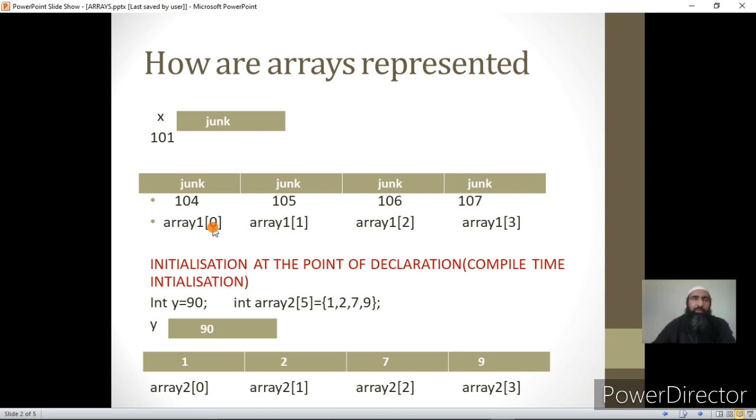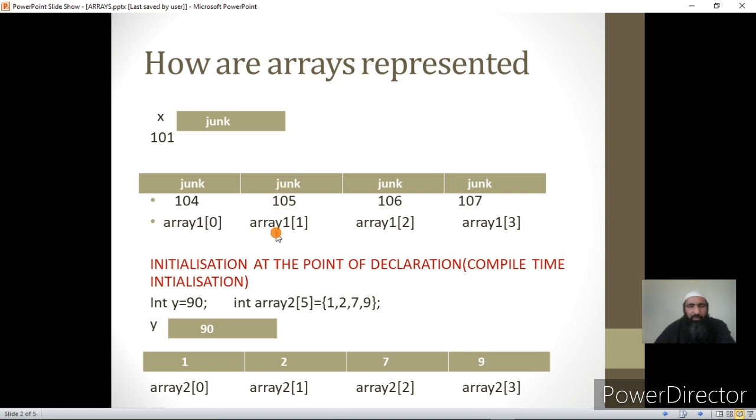So if I want to know the name of the seventh element in an array, it will be array1[6], not array1[7], because I am starting the element numbers from 0. I hope it's clear.